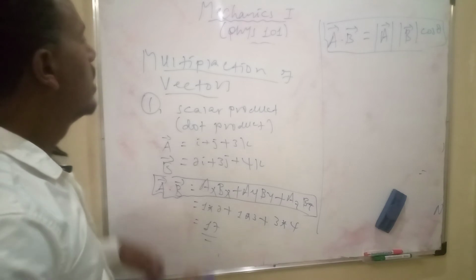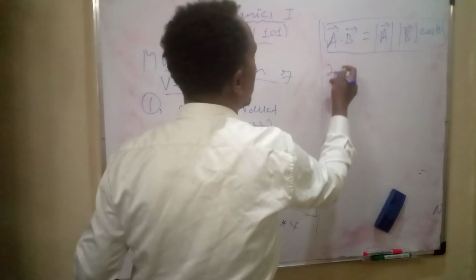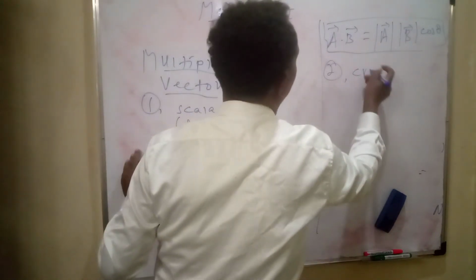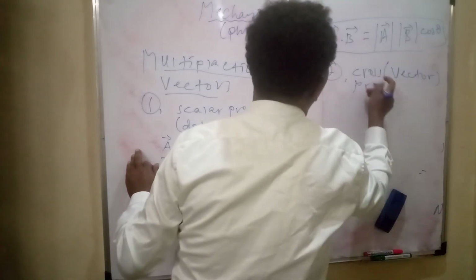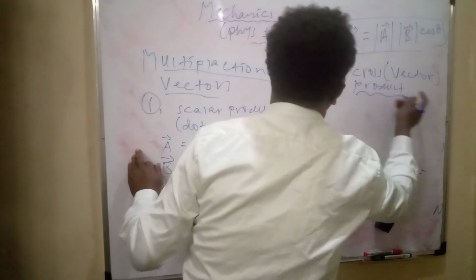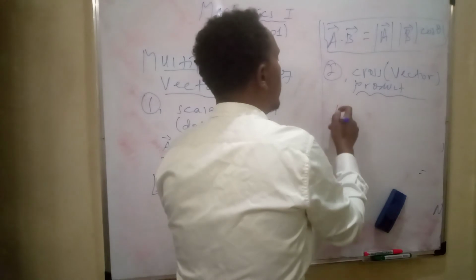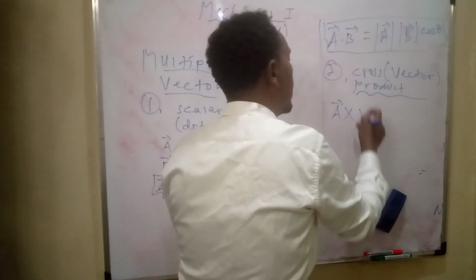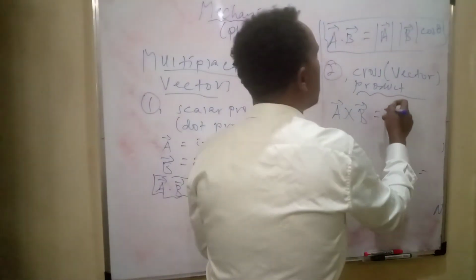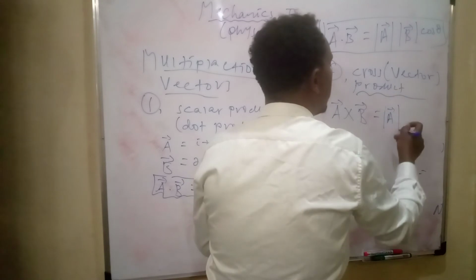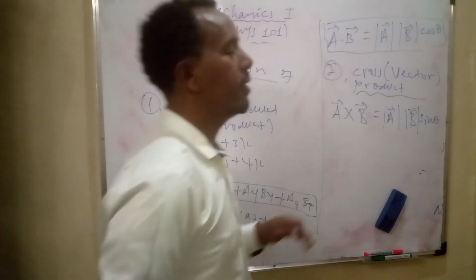The other point is the vector product, or cross product. Let's say the cross product of vector A and B is equal to the magnitude of vector A times the magnitude of vector B times sine of theta.